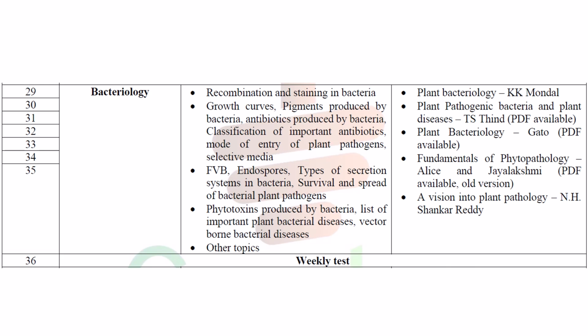And when it comes to bacteriology, we'll discuss recombination techniques, growth curves, and the general morphology of bacteria, pigmentations, antibiotics produced by bacteria, classification of antibiotics, which is a very important one, and entry methods of plant pathogens, because how bacteria enter the plant, the mode of entry. Fastidious vascular bacteria: this is also bacteria, but a different group of plant pathogens which generally cause diseases. Along with the endospore, secretion systems, survival and dispersal of plant pathogens, especially bacteria. What are the different kinds of phytotoxins produced by bacteria? List of important plant pathogenic bacterial diseases and the genera.